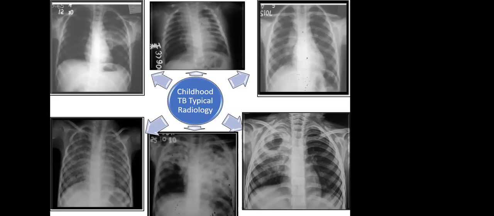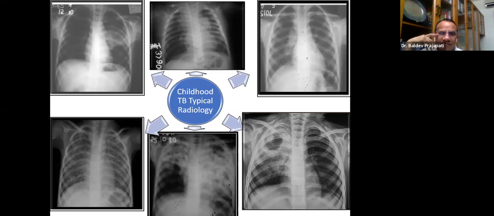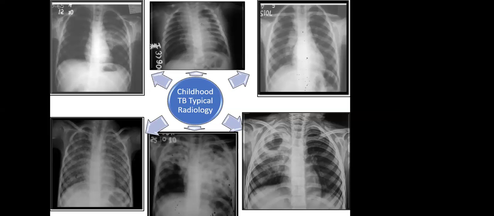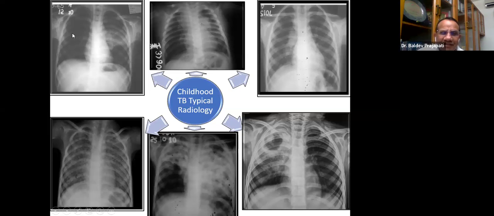So we got two responses. Sherina said hilar lymphadenopathy. Dicky said no TB. Medha Gopal said no. Two people said no tuberculosis. Who said it is hilar lymph node? Where? Which side?